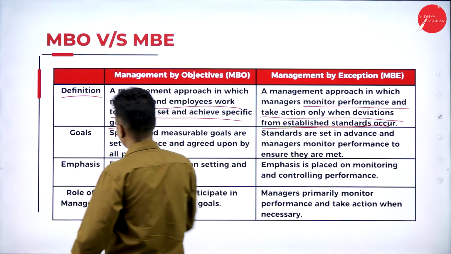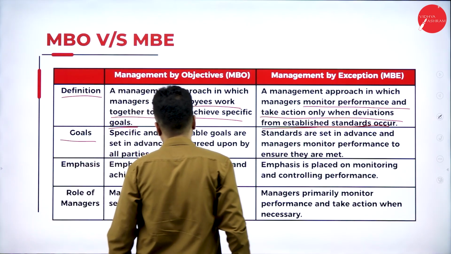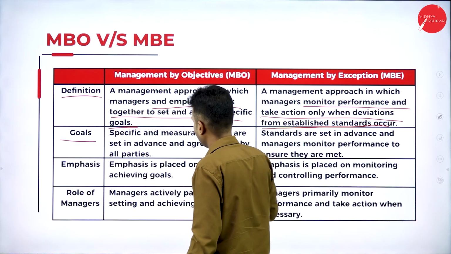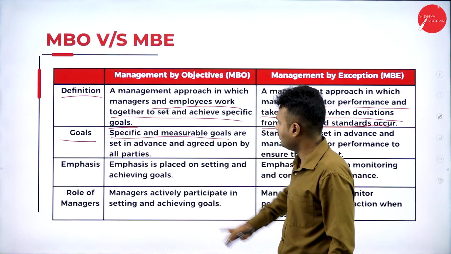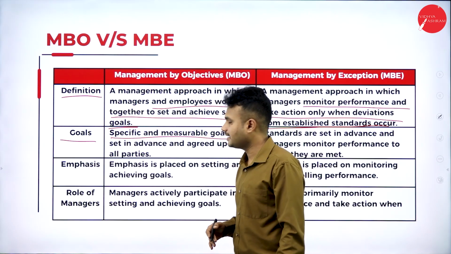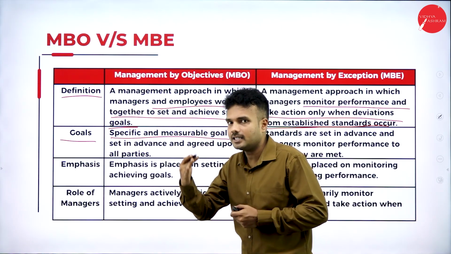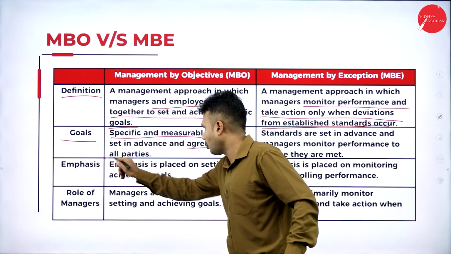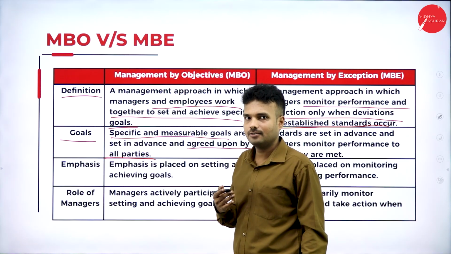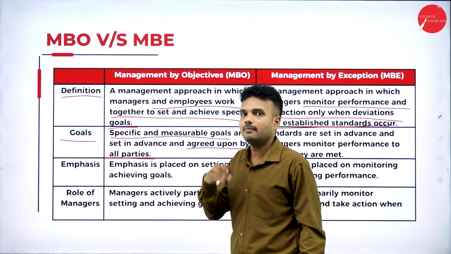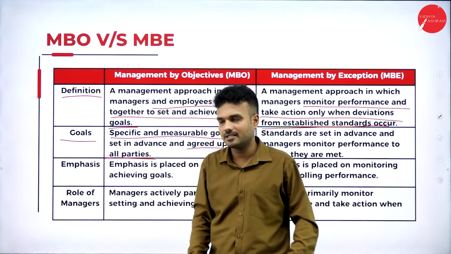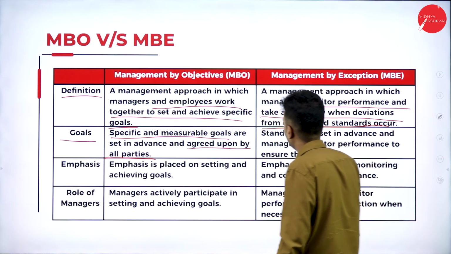So in terms of goals, in management by objectives, specific and measurable goals are set in advance and agreed upon by all parties. The goals set by the organization must be agreed by all the parties of the organization. So there must be no rejection of that concept. If there is a rejection, they are going to make alterations and tailor the plan.